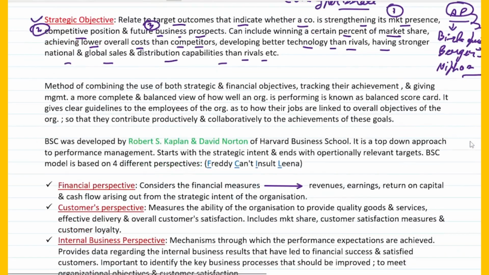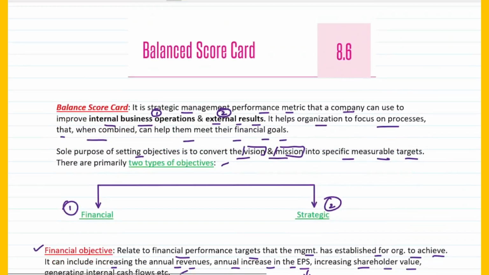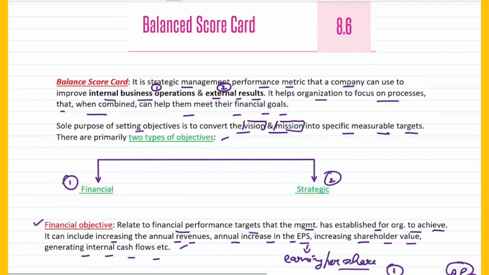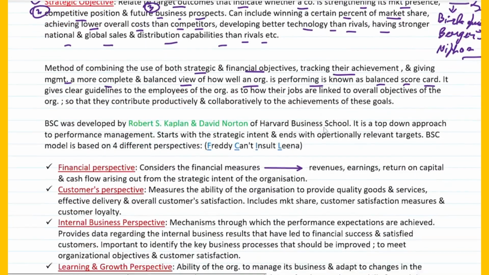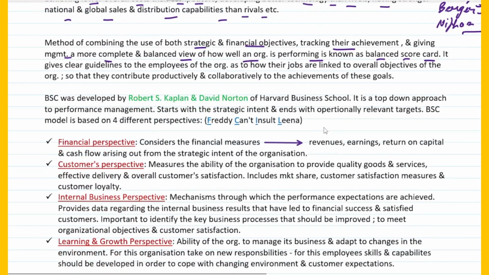Fine. Okay. Now, the method of combining the use of both strategic and financial objectives, tracking their achievement, and giving management a more complete and balanced view of how well an organization is performing is known as the balanced scorecard. So either you can say that balanced scorecard is basically a metric that a company can use to improve internal business operations and external results, or you can define both the financial objective and the strategic objective, and then say it is the method of combining both strategic as well as financial objectives, tracking their achievement.